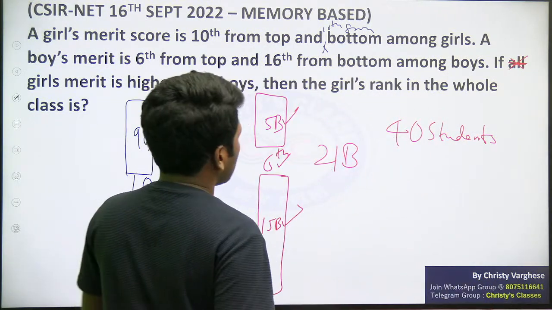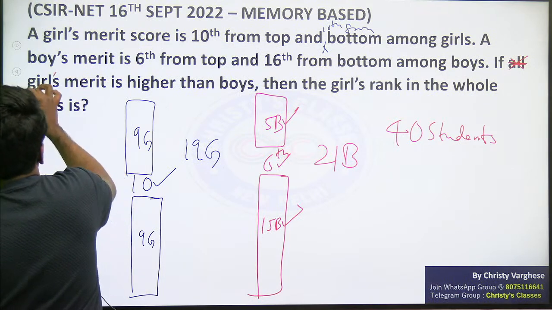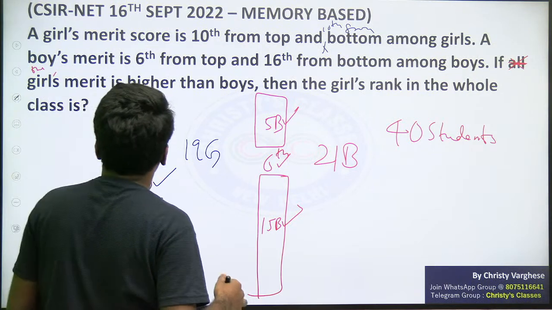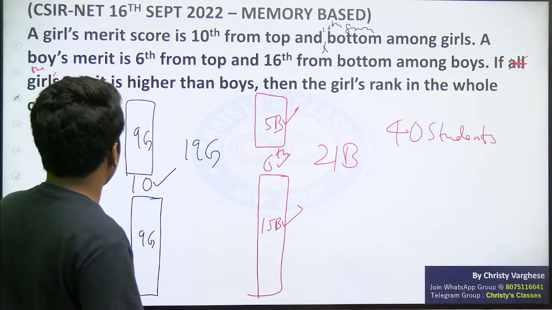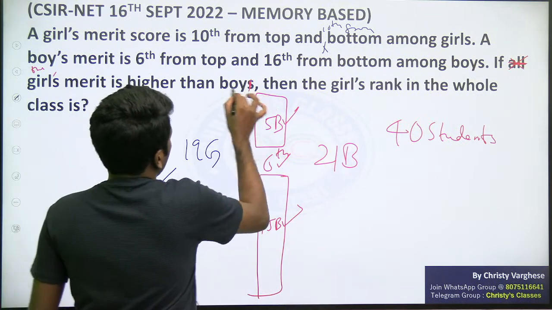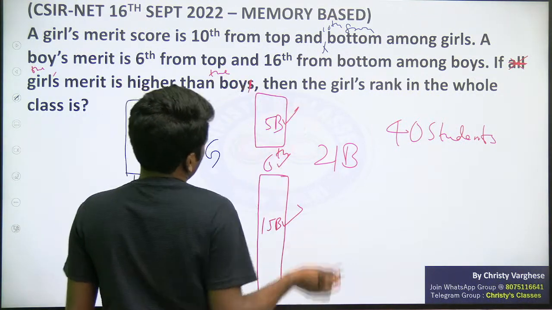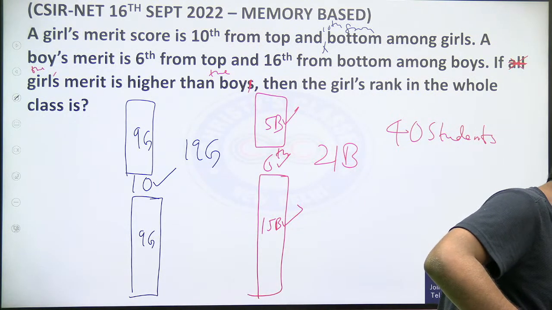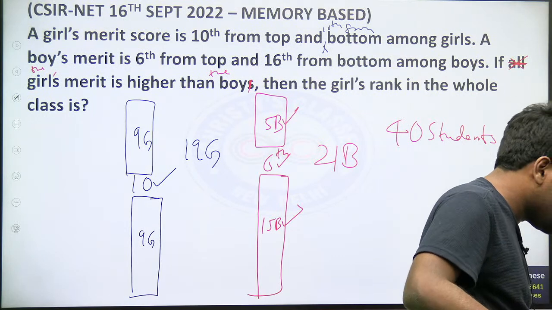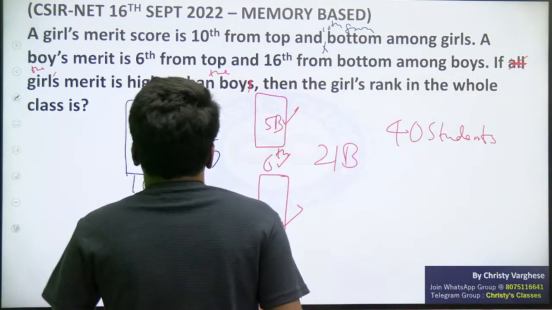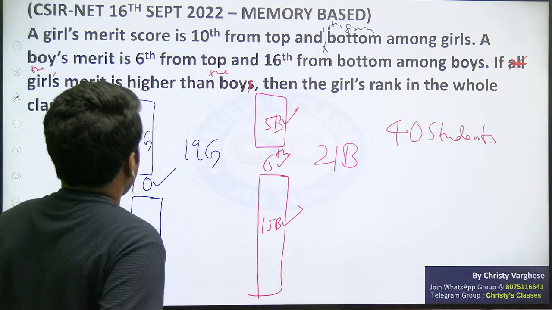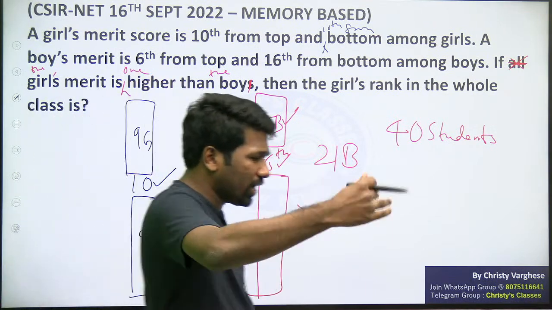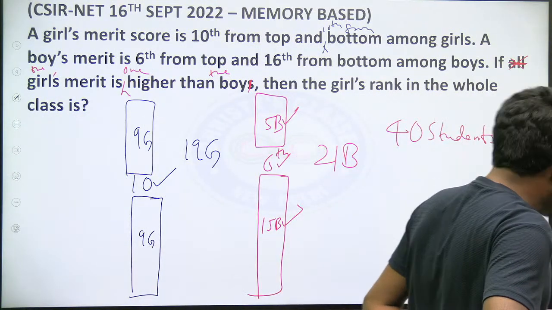Then, according to the comments from the students who attended the exam, if the girl's merit is higher than that boy, then the girl's rank. Is the question correct now? Those of you who attended the exam, can you mention, is the question correct now? Okay, if this is the question, let's see. Is it mentioned 1 higher? Just 1 above? Is that also mentioned?